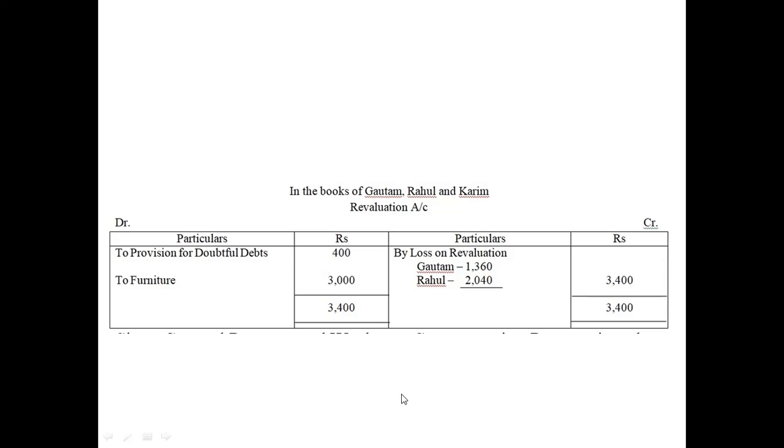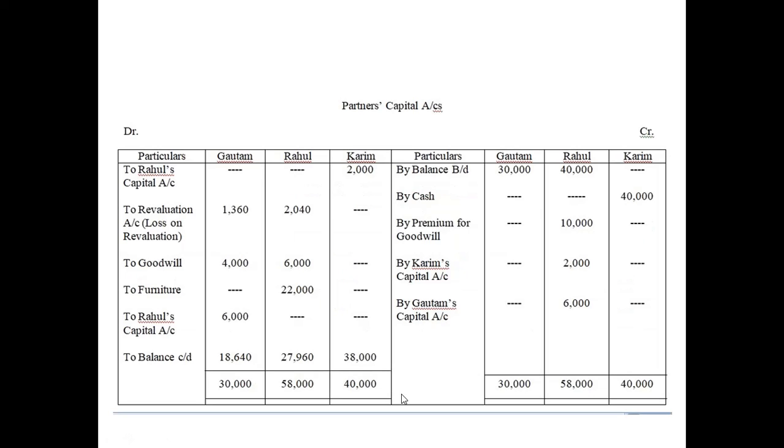That is why you can see here in the partner's capital account, we have done here by Gautam's capital account 6,000, which means Gautam will give 6,000 to Rahul. And for the same, this 6,000 will be debited to Gautam's capital account by Rahul's capital account. You can see here for this entry, Rahul's capital account is credited, whereas Gautam's capital account will be debited. But names will be changed here. We write by Gautam, but we write in the Rahul's column. We write Rahul, but we write in the Gautam's column.